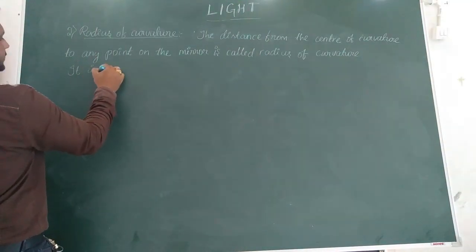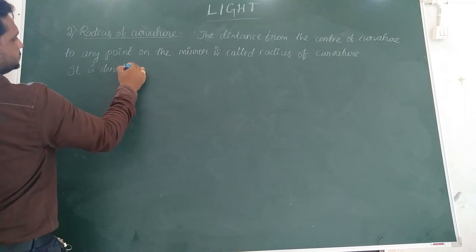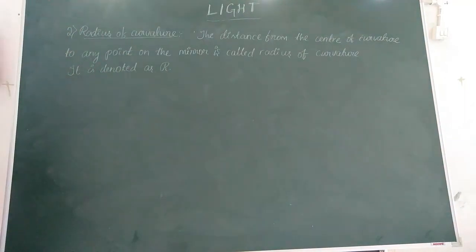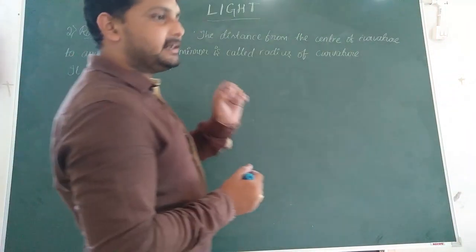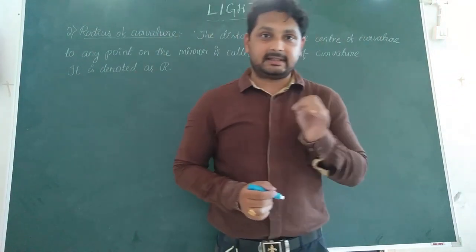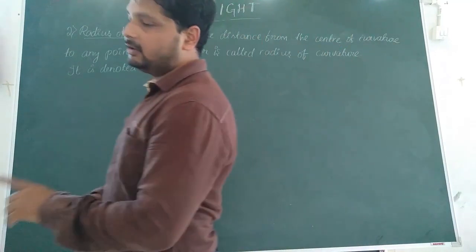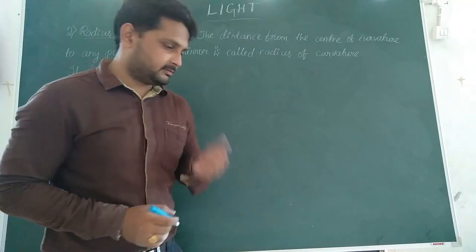It is denoted as capital R. So the radius of curvature is the distance from the center of curvature C to any point on the spherical mirror, either a concave mirror or a convex mirror.